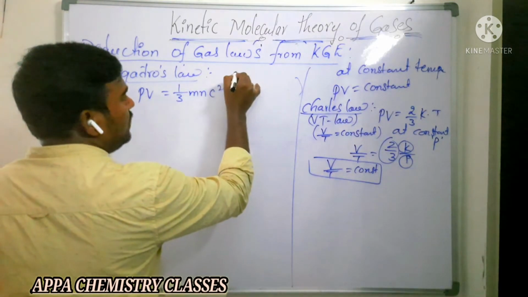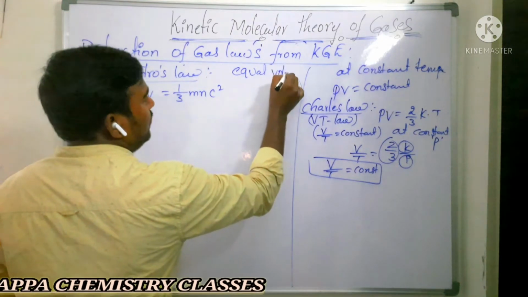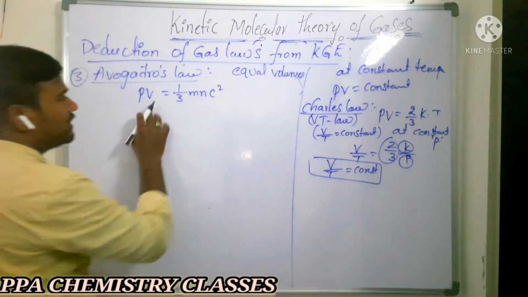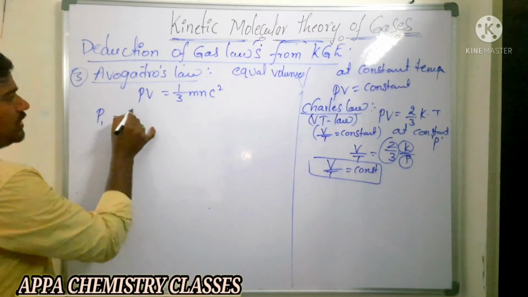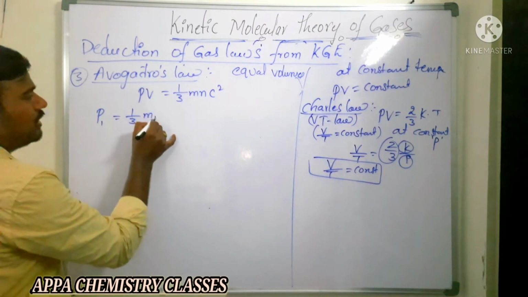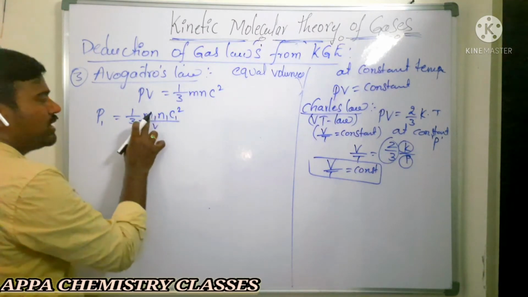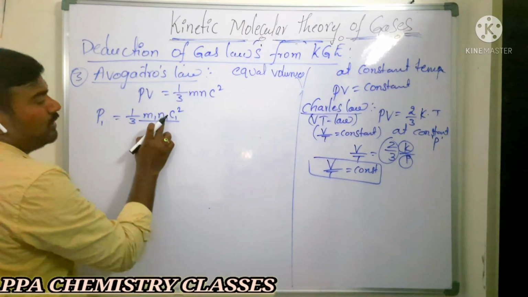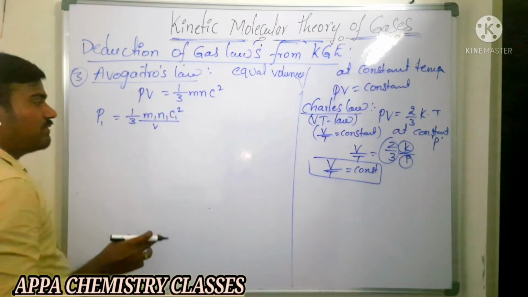What am I saying? Equal volumes, which means V is the same and remains constant. For the first gas, P1 is equal to 1 by 3 m1 n1 c1 square by V. That is, the first gas mass is m1, its number of molecules is n1 and RMS velocity is c1.